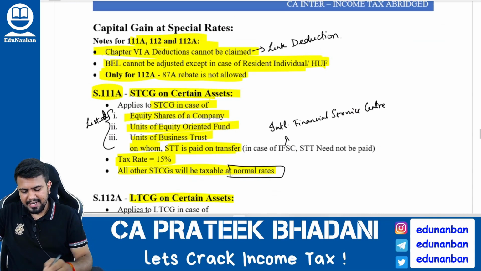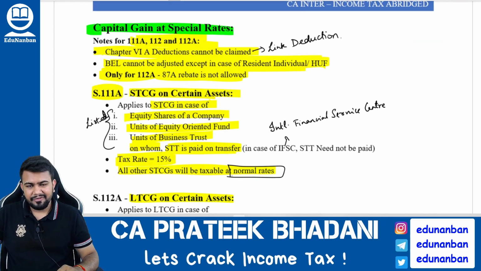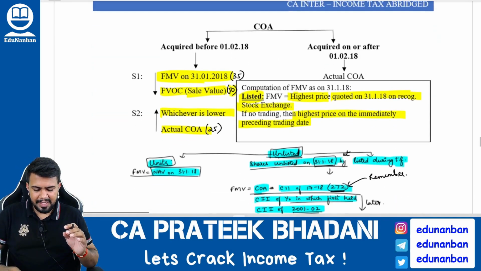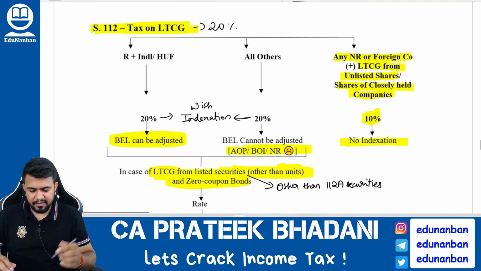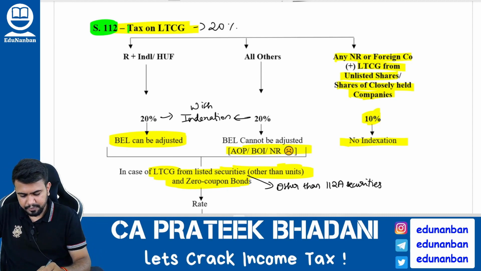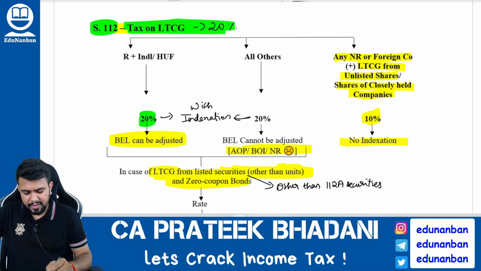Next, capital gain at special rates. Now let us discuss the special rates for capital gain. Firstly, long-term capital gain. Generally, long-term capital gain is taxable under section 112. What is the tax rate under section 112? The answer is 20%.